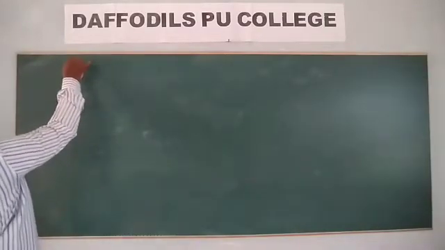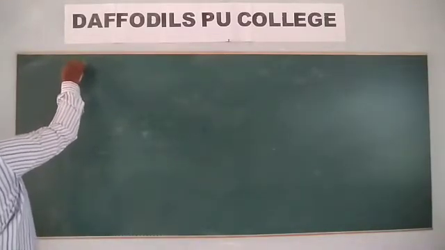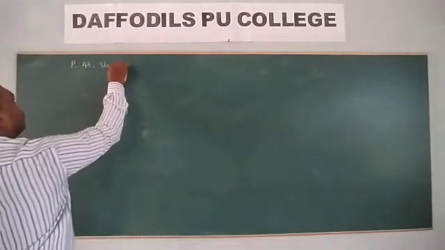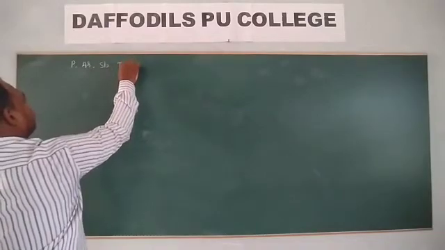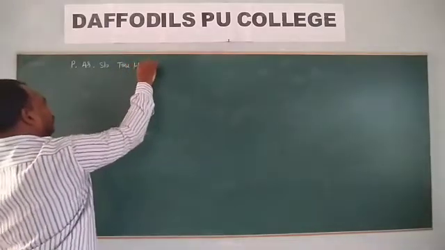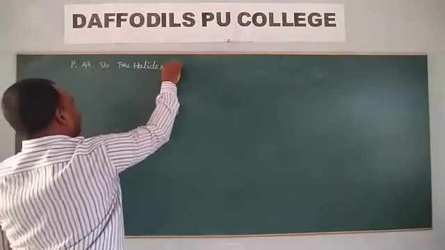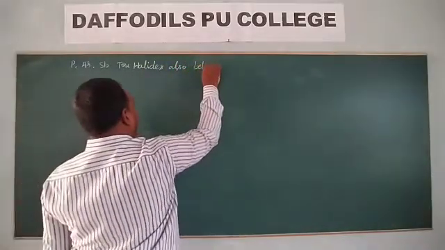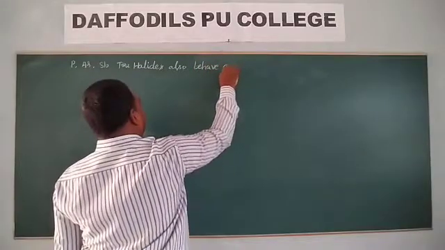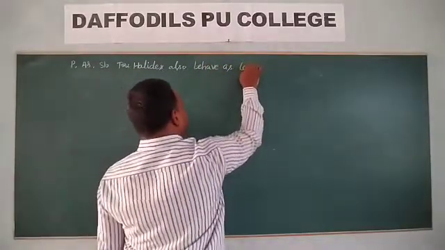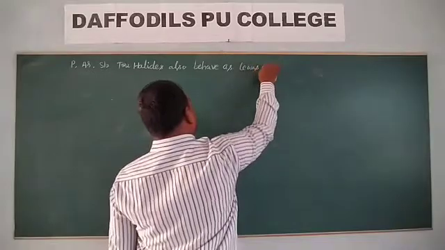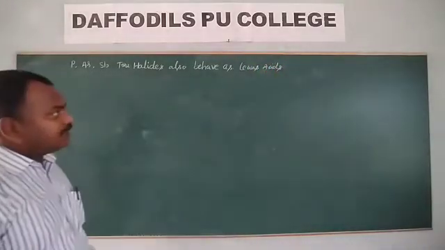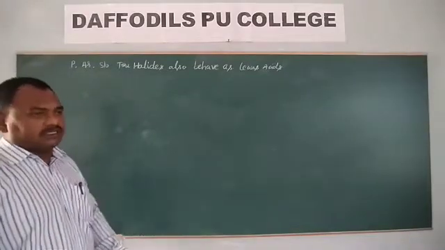The next part is that phosphorus, arsenic and antimony trihalides also behave as Lewis acids. But nitrogen trihalides are only Lewis bases.